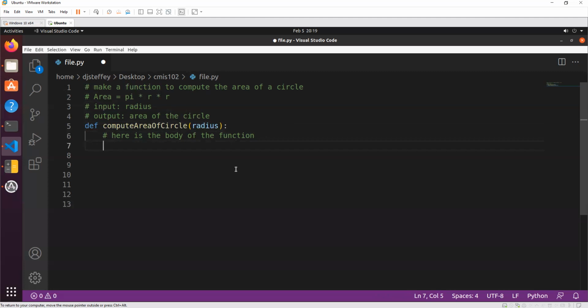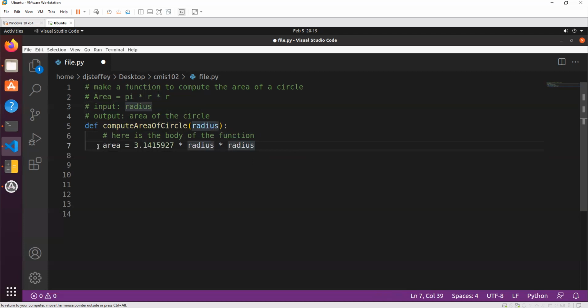So now inside the function, let's compute the area. Say the area is equal to pi, which is 3.1415927, something else, times the radius, right? So if we want to compute the area of a circle, and this is the radius, then that's the formula for the area, right?